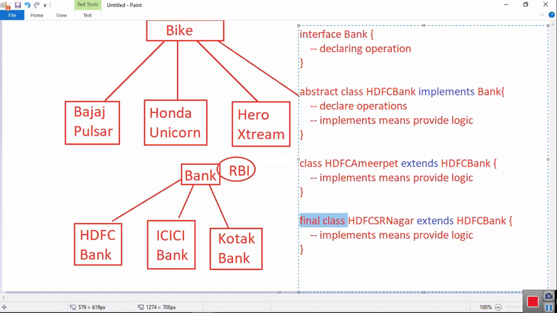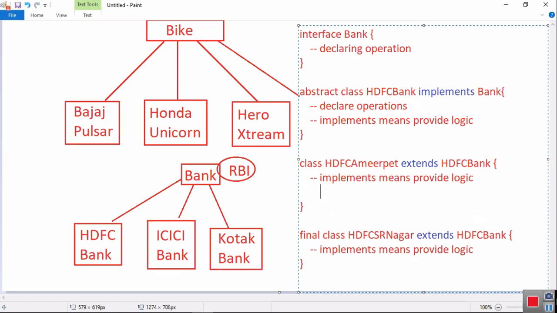So I want to provide full implementations, but I don't want further subtypes. Implements means providing logic but allowing further subtypes. Then what should I use? Now I should use a concrete class.